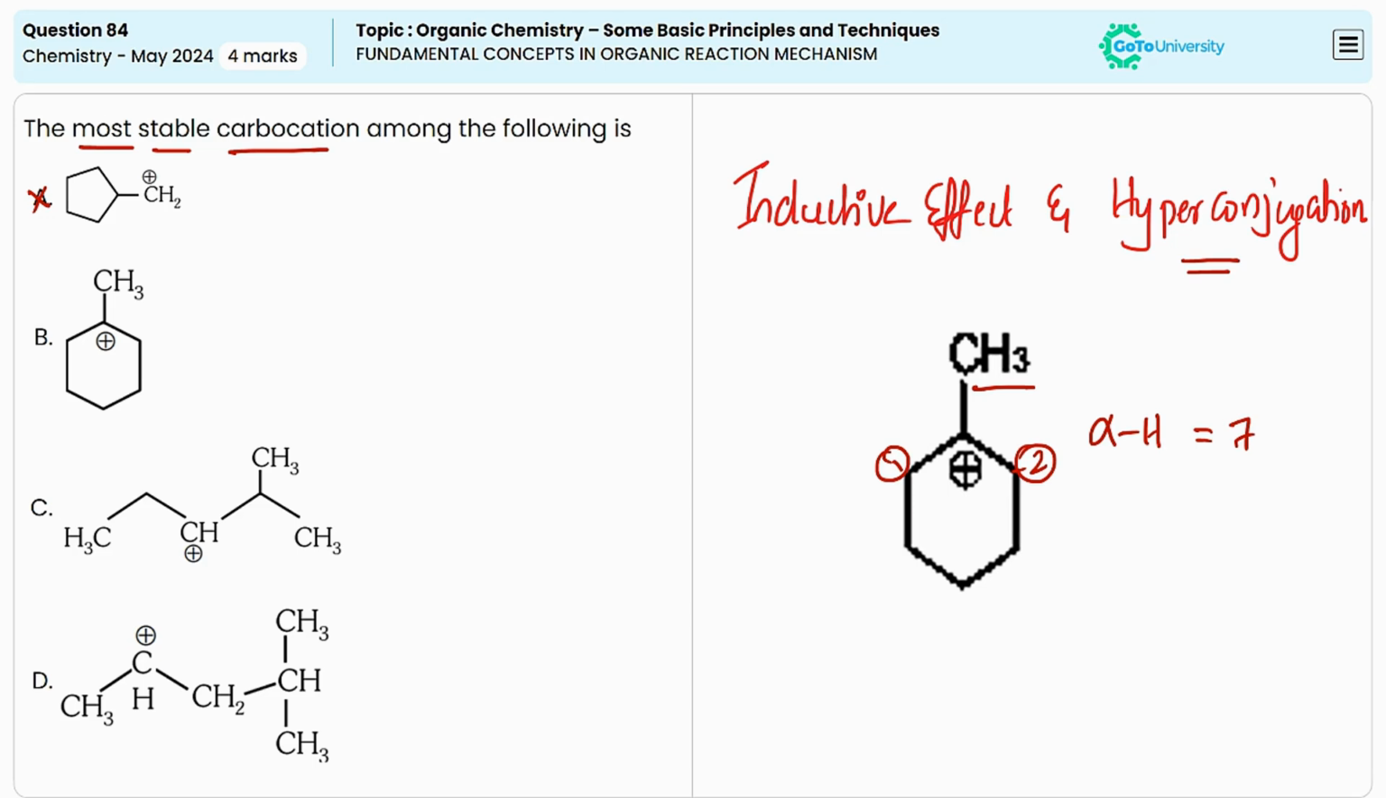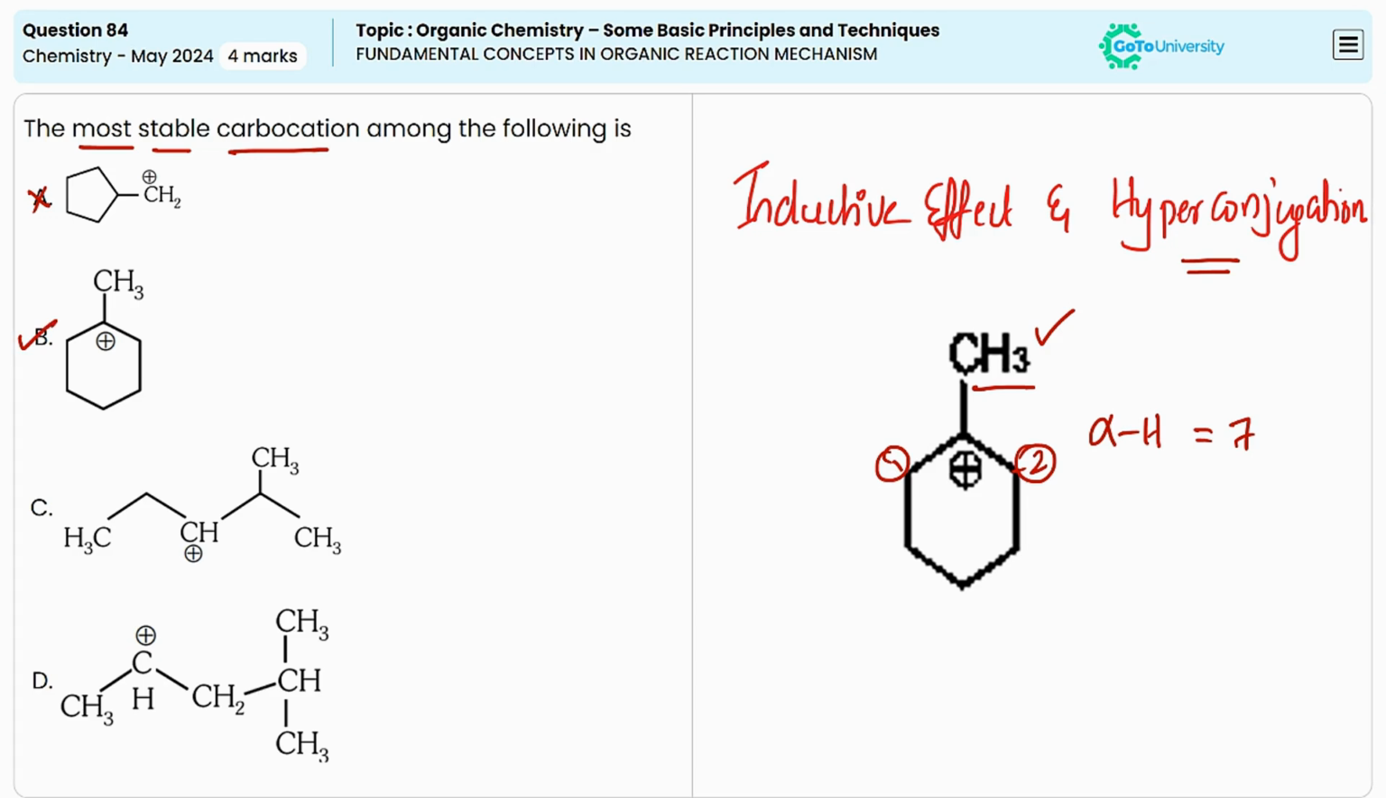stable in their nature. And one more reason, due to the presence of this electron releasing group CH3, it can increase the electron density on the carbon atom containing the positive charge and make the carbocation highly stable. As a result, option B is the correct answer.